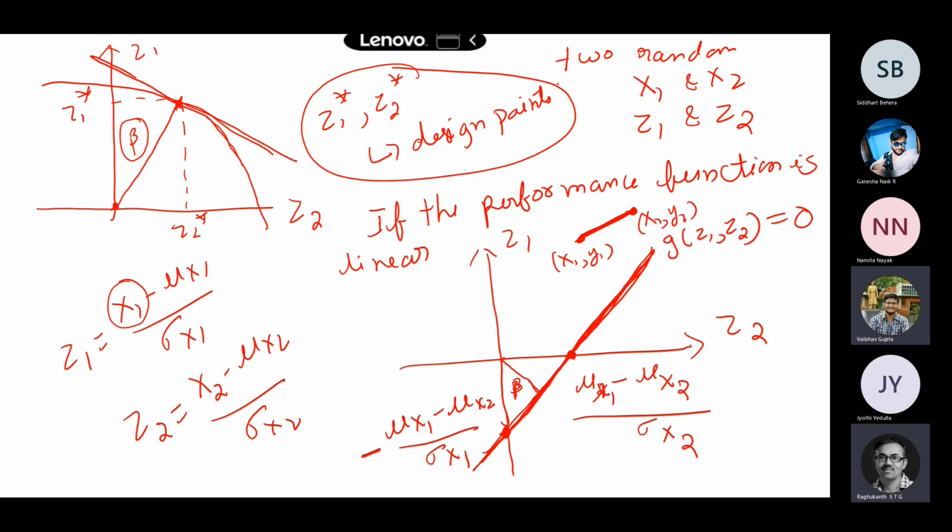Under root of (x2 minus x1) whole square plus (y2 minus y1) whole square. Excellent. Okay, that means square root only. So the same concept we will use here also. Origin is (0, 0) basically. Now this design point is z1 star and then z2 star.